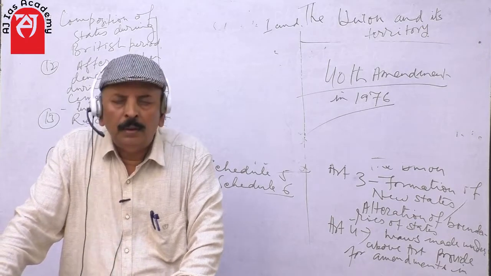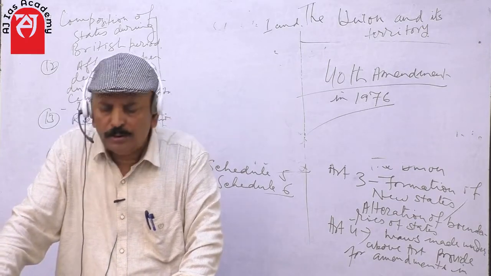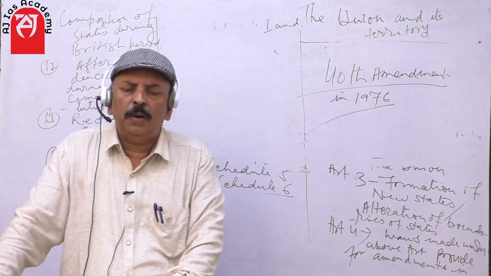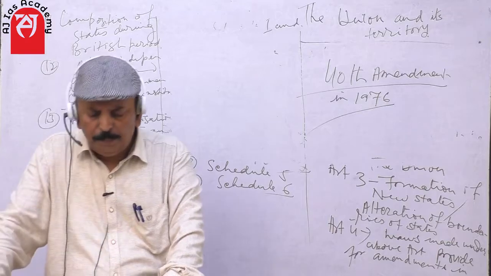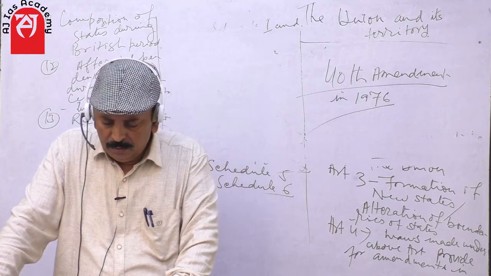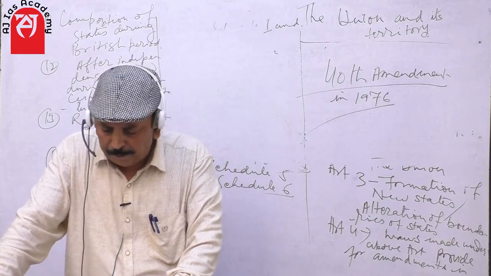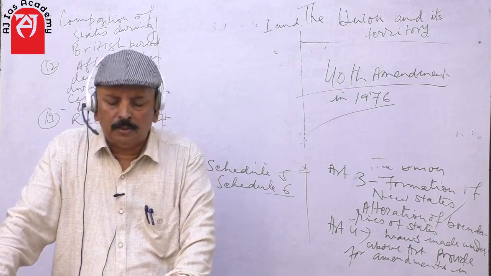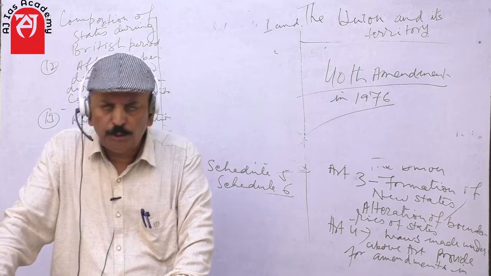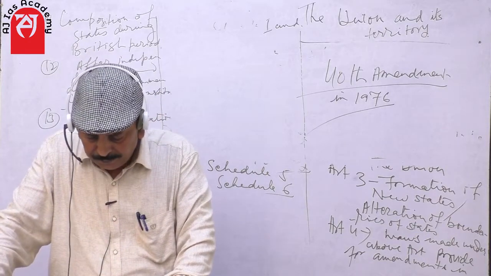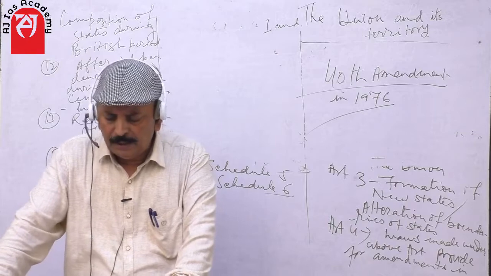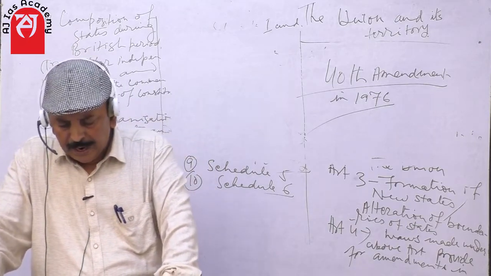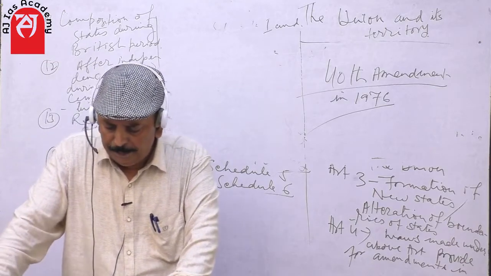The 5th Schedule says that the executive power of the state extends to the scheduled areas. Number 2, the governor of the state has to submit a report to the president regarding the administration of such areas on an annual basis or whenever required to do so. Third, tribal advisory councils have to be constituted to advise the government on matters related to the welfare and advancement of scheduled tribes, and these are matters which may have been referred to the council by the governor.